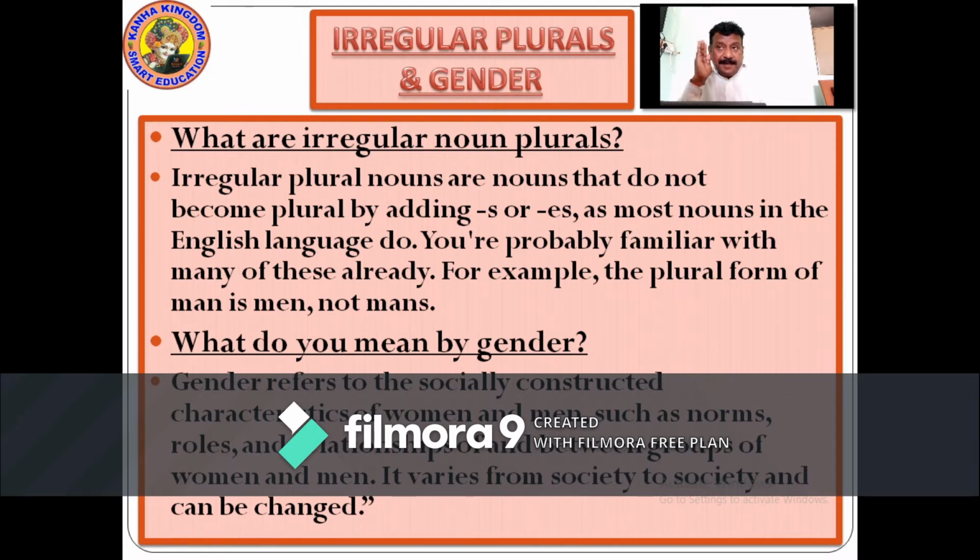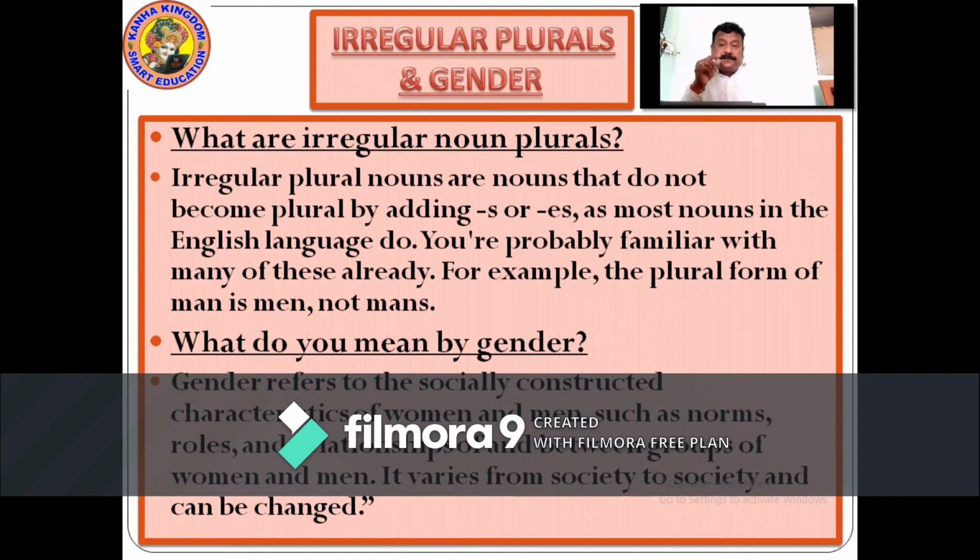So in irregular plural nouns, it's not necessary or compulsory that s or es can make it plural, but we have to change the spelling as well. In many cases, we change the spelling. In one instance, I will show you how singular to plural, irregular plural, works. Goose, G-O-O-S-E, goose. We want to make it in the plural form. How do we make it? Instead of double O, it becomes double E. G-O-O-S-E, G-E-E-S-E, geese.